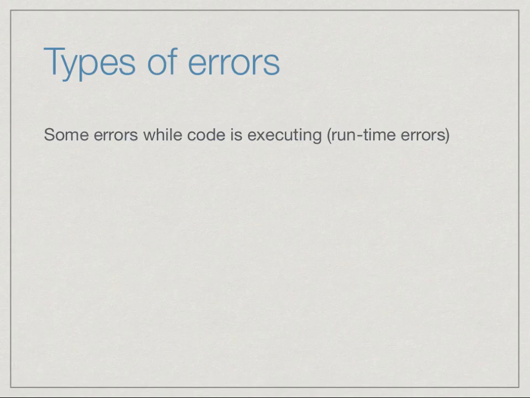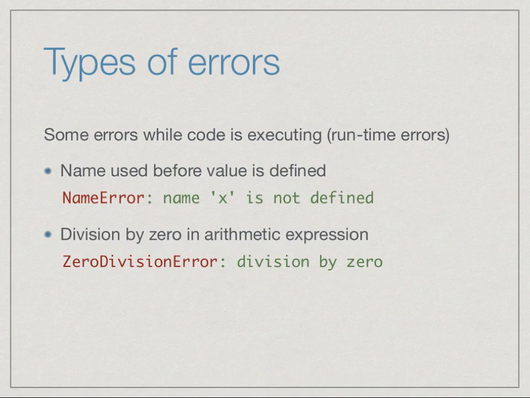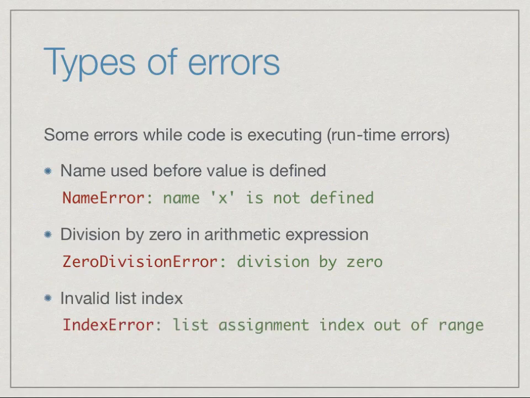And here again, we have seen these errors and they come with some diagnostic information. For instance, if we use a name whose value is undefined, then we get a message from Python that the name is not defined, and we also get a code at the beginning of the line saying this is a name error. So this is Python's way of telling us what type of error it is. Similarly, if we have an arithmetic expression where we end up dividing by a value 0, then we will get something called a zero division error. And finally, if we try to index a list outside its range, then we get something called an index error.